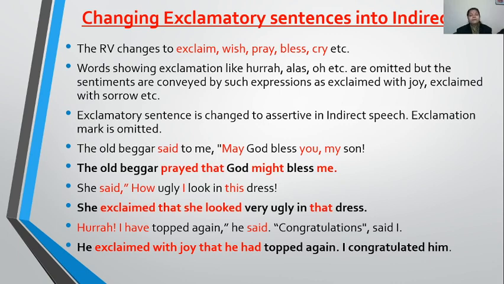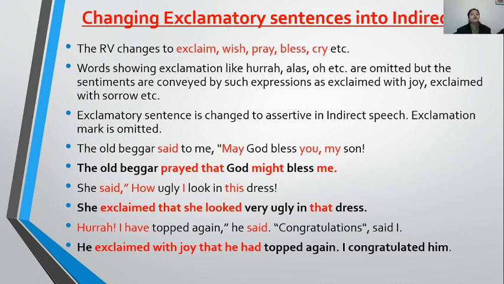So "God might." Why "might"? Because the reported verb was in past tense, so the tense of the reported speech will change. So it became "might." The old beggar prayed that God might bless me.